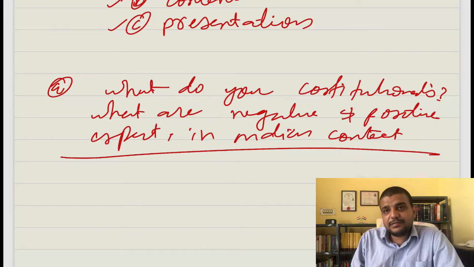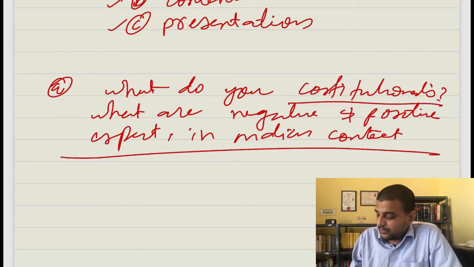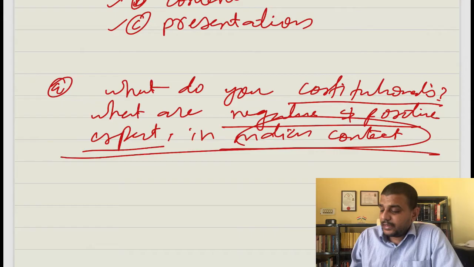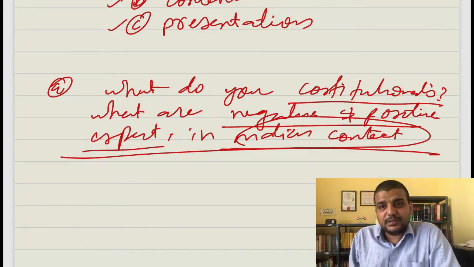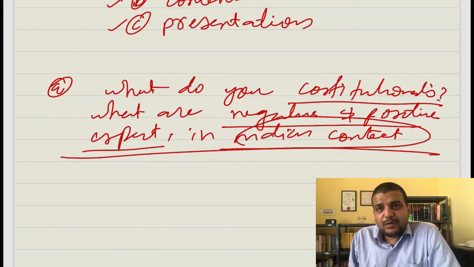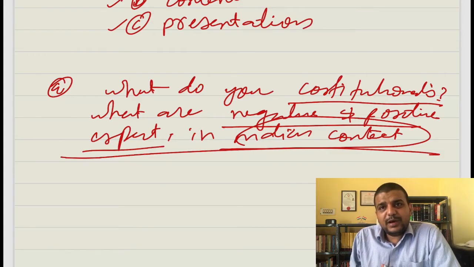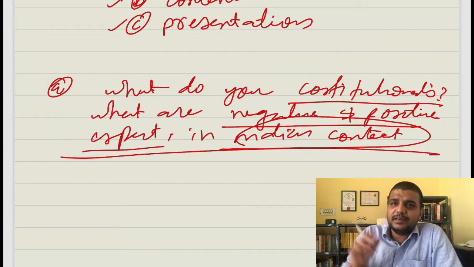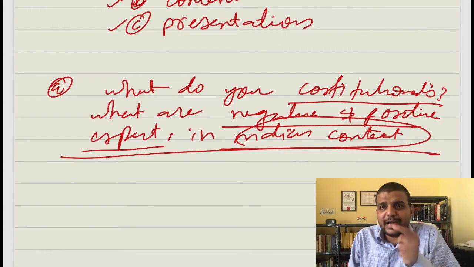Now if you see, there are three parts to this question. One, they want to know about constitutionalism. Then they want to know the negative and positive aspects of it. And last, they want to know the Indian context of that constitutionalism. When you answer this question, you have to structure it, meaning you have to pinpoint in the answer which part is answered where. Now, how do you pinpoint it, how do you anchor that?